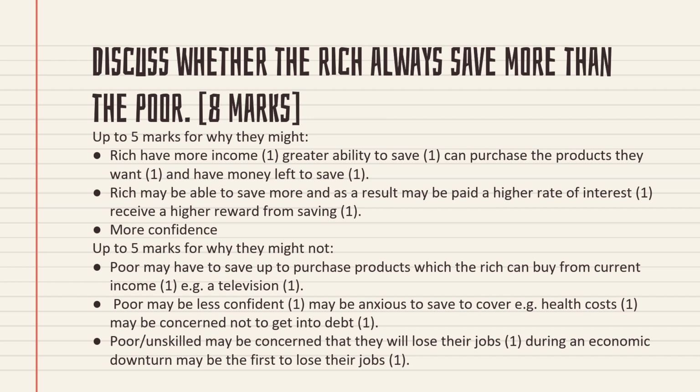So make sure of knowledge, application, and analysis. Analysis means the chain. Application means I give enough exemplification for this one. So it will be enough for that. So always connect with the rich group and poor group.